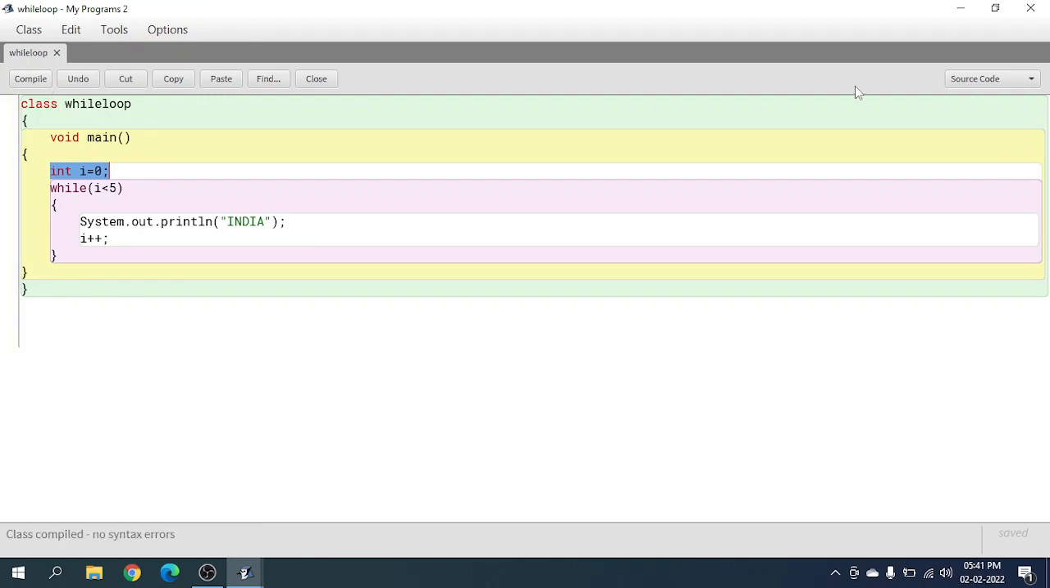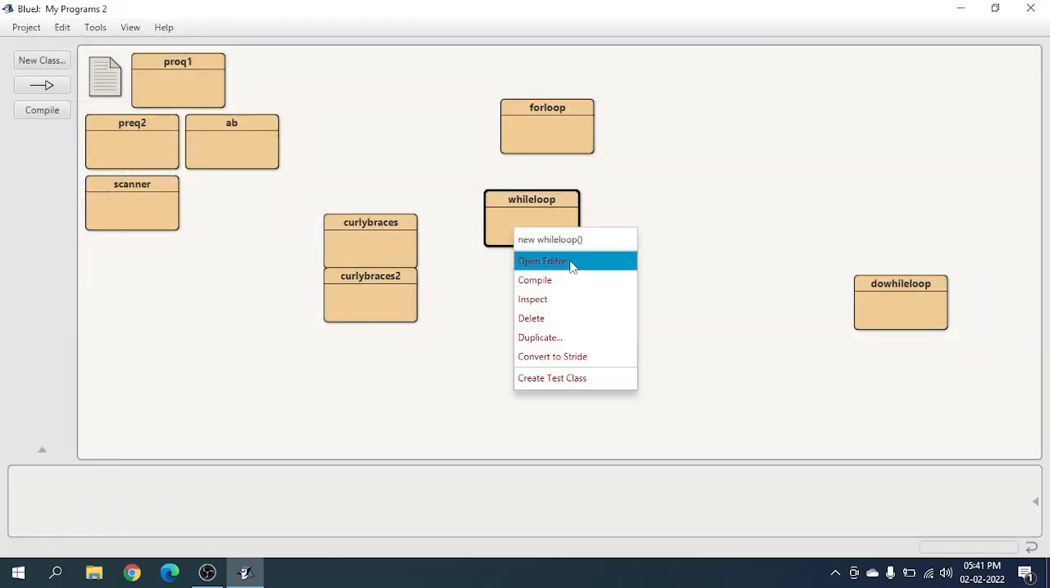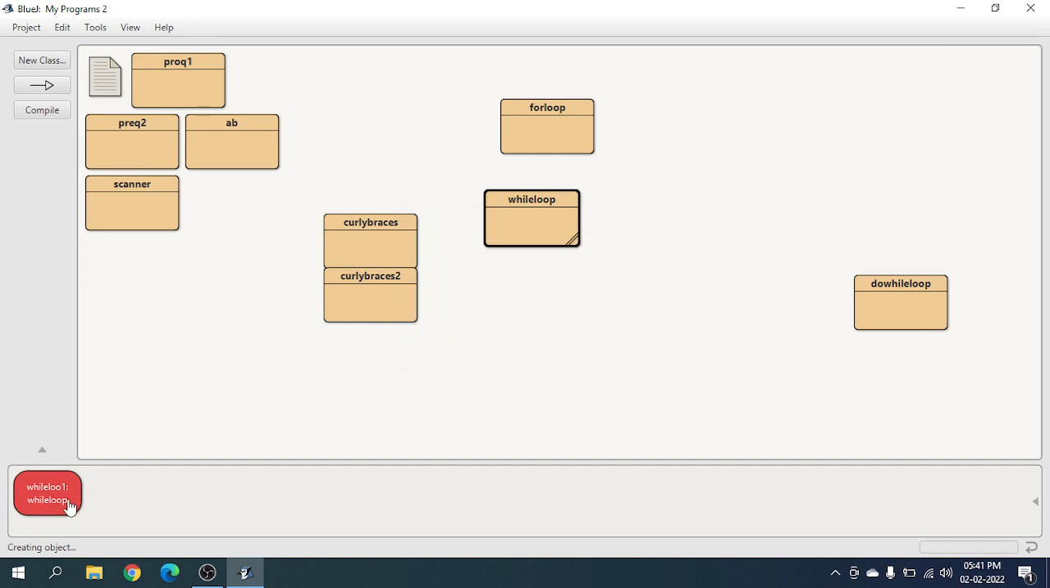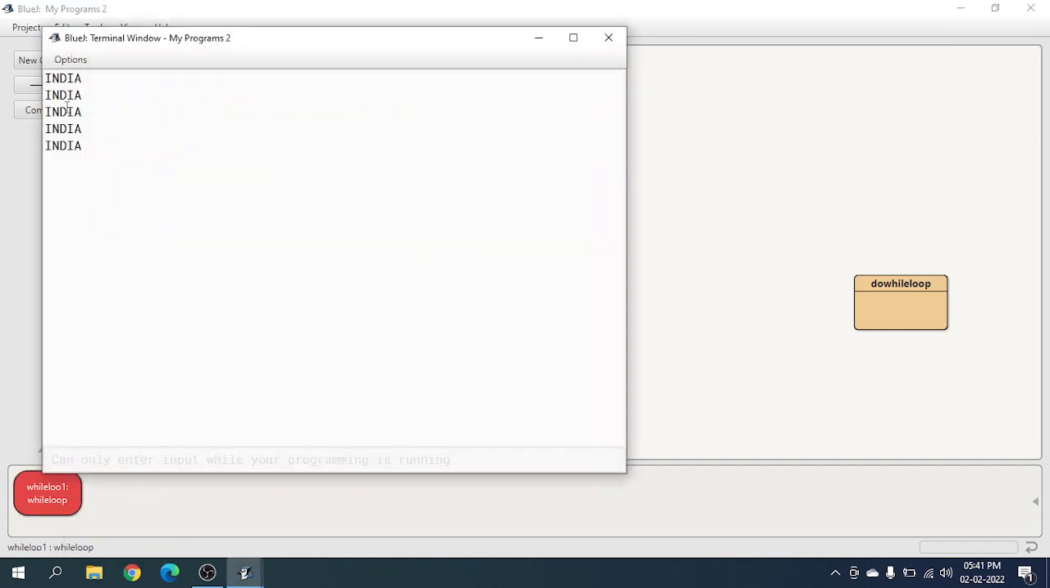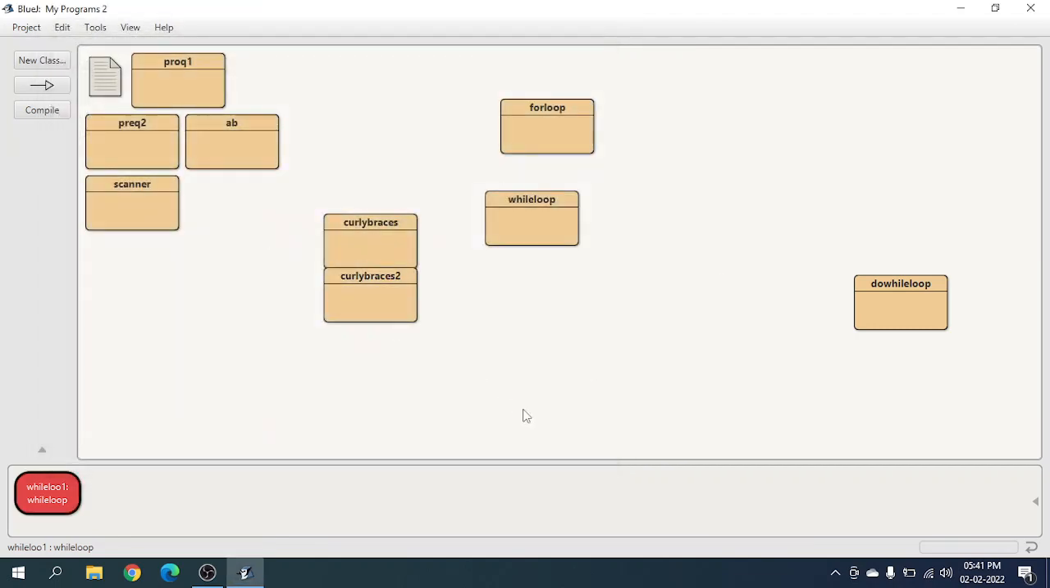Let's compile this. Working. Make an object, which is this red box. India, 0, 1, 2, 3, 4, which is 5 numbers. Now we are coming to the complicated, okay, a little complicated program, which is the do while loop.